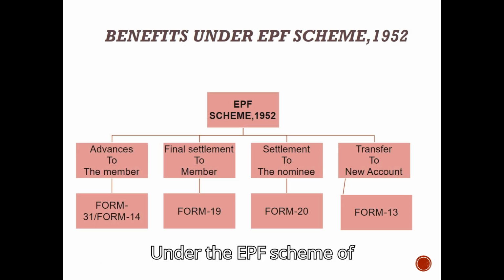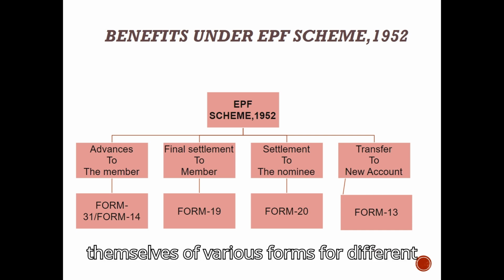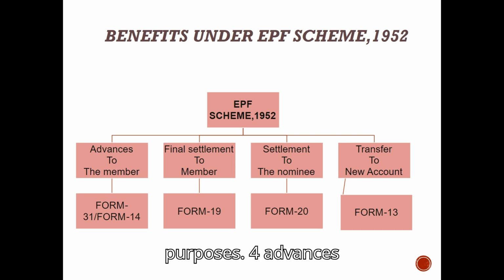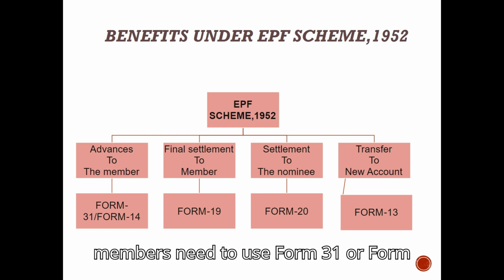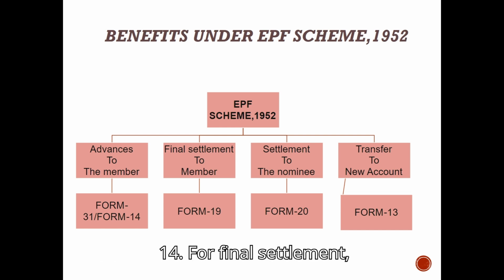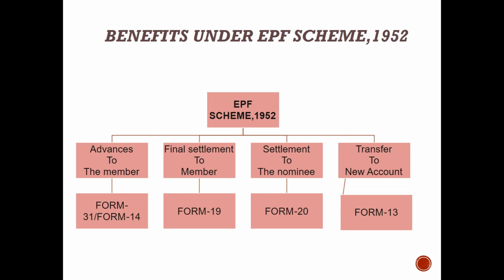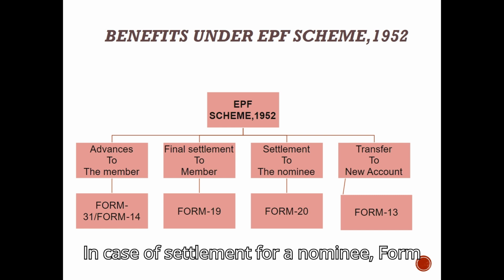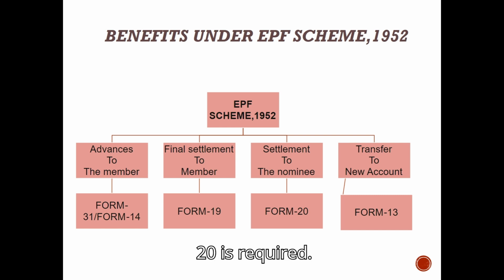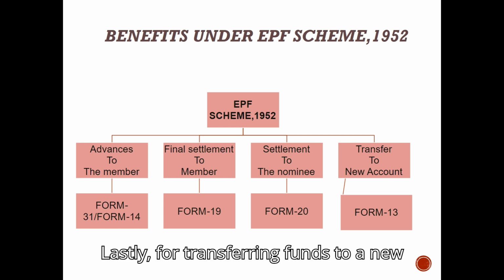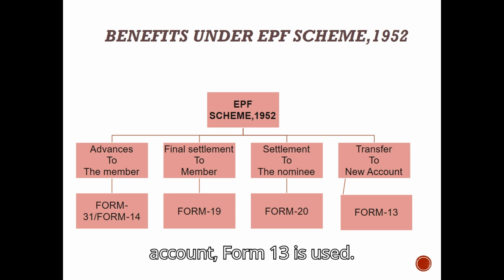Under the EPF scheme of 1952, members can avail themselves of various forms for different purposes. For advances, members need to use Form 31 or Form 14. For final settlement, the member must submit Form 19. In case of settlement for a nominee, Form 20 is required. Lastly, for transferring funds to a new account, Form 13 is used.